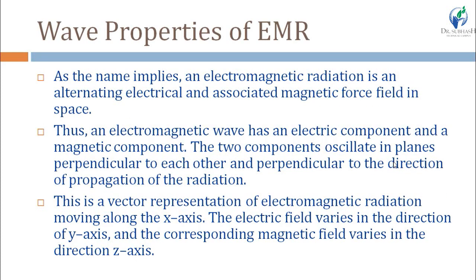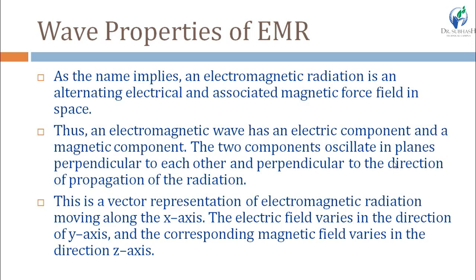So, first we will see wave properties of EMR, and then we will see particle properties of EMR. First is wave properties of EMR, and as the name implies, an EMR is an alternating electrical and associated magnetic force field in the space. Thus, an EMR wave, electromagnetic wave, has an electrical component and a magnetic component.